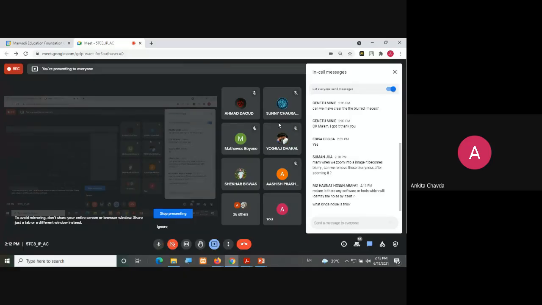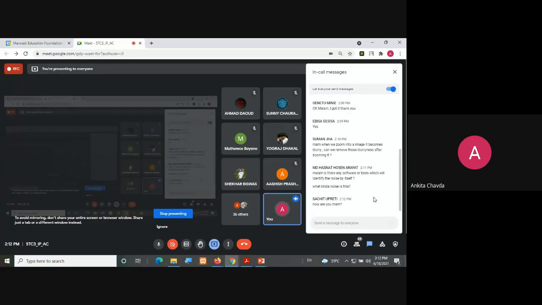Yes. Is there any software or tools which will identify the noise by itself? No, it is not like that. I don't know of any kind of software or tools, because that is not what we are doing in image processing. That is why maybe. But you can search for it.